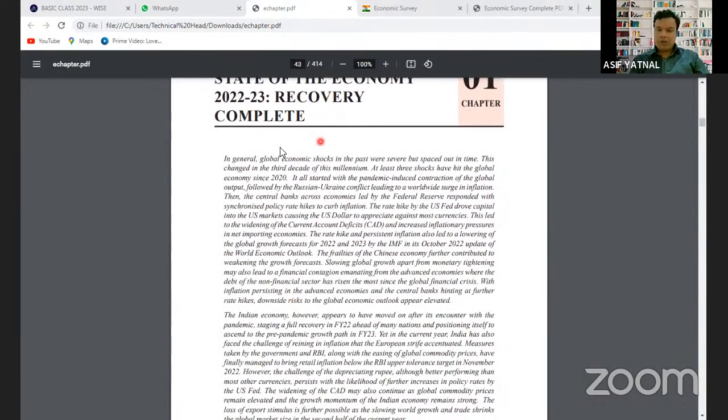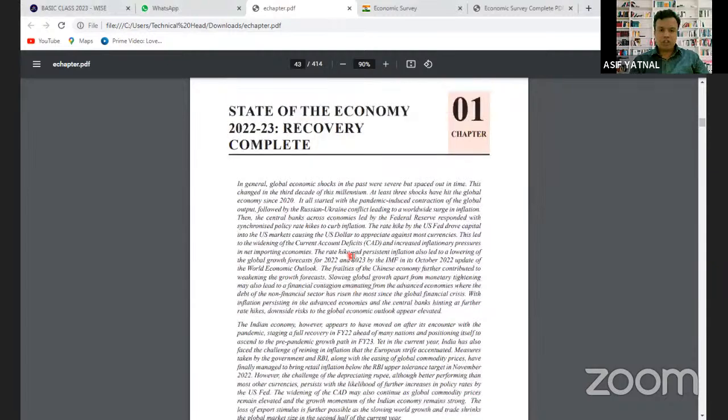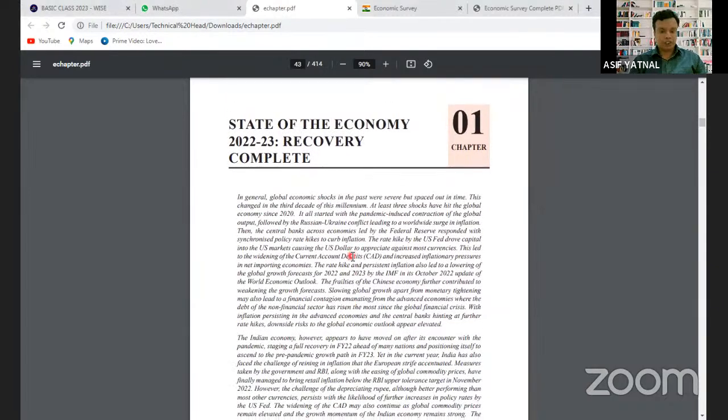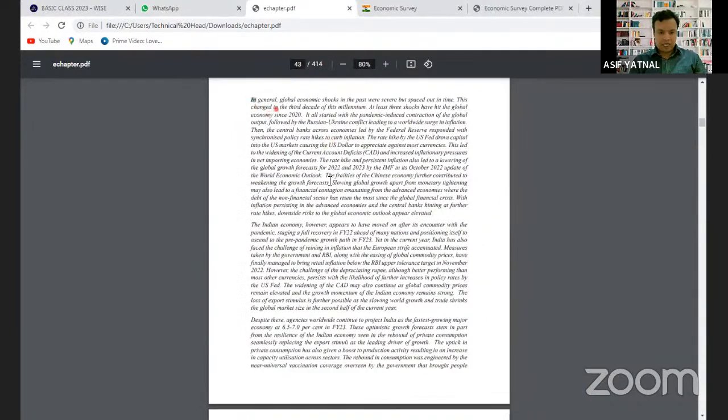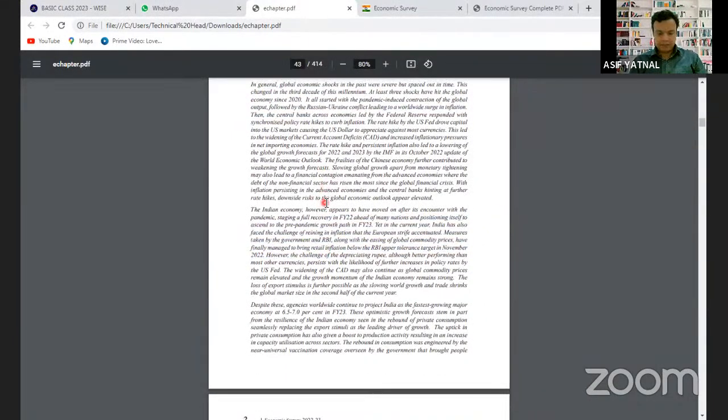Yes. Are we going to read each and everything of the state of the economy? No. We will not be reading each and everything of the state of the economy. We will be just reading the introduction. ये पहला जो introduction है, this first. यहाँ से लेकर आप यहाँ तक ही पढ़ेंगे.